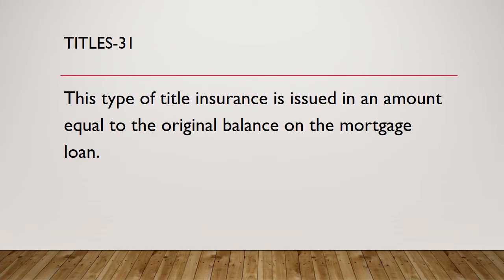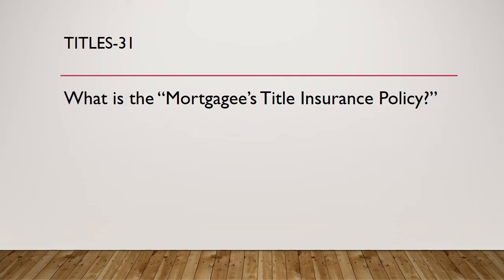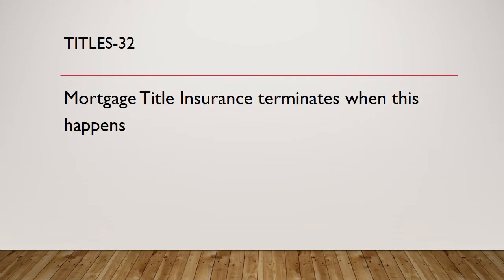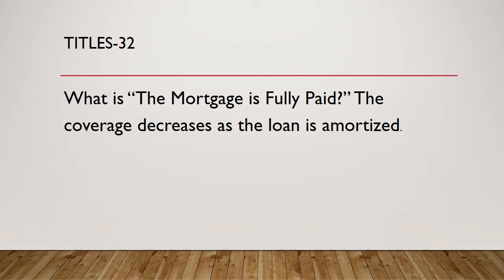Question 31. This type of title insurance is issued in an amount equal to the original balance on the mortgage loan. What is mortgagee's title insurance policy? Question 32. Mortgage title insurance terminates when this happens. What is the mortgage is fully paid? The coverage decreases as the loan is amortized.